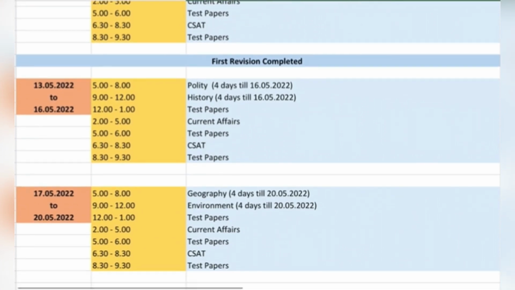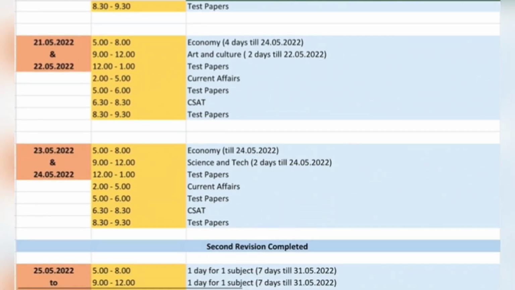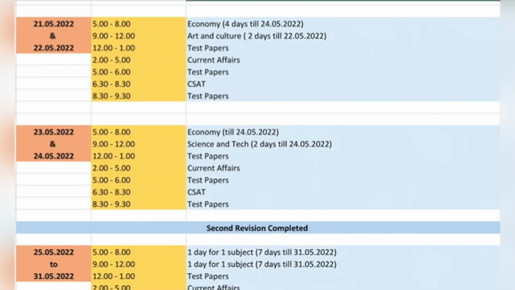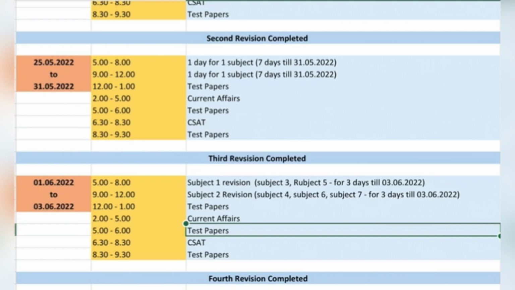In the second cycle we have given 4 days, and 2 days each for art and culture, and science and tech. Depending upon your routine and your preparation, definitely you can shift and reallocate the time to other subjects. Let's say by now most of you would have covered the current affairs, so we have kept a 3 hour slot, but maybe some of you would not require 3 hours. You can revise current affairs for 2 hours and reallocate 1 hour for your GS preparation. But this routine will keep you sane, in discipline.